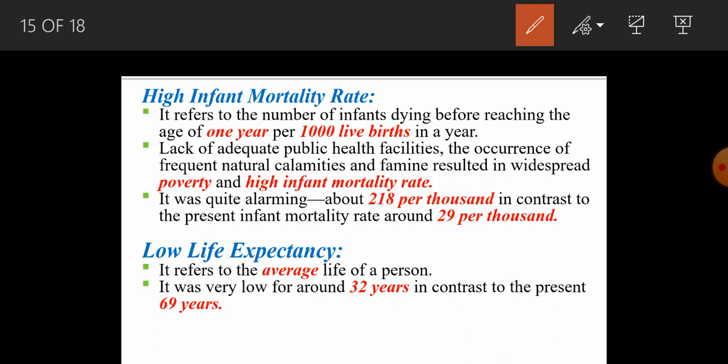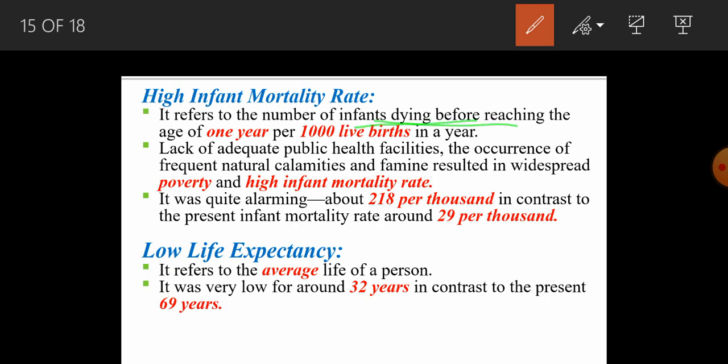Now we will talk about infant mortality rate. As far as infant mortality rate is concerned, on the eve of independence, we are talking here, it refers to the number of infants dying before reaching the age of 1 year per thousand live births in a year. So infants, the newborn babies, were dying.